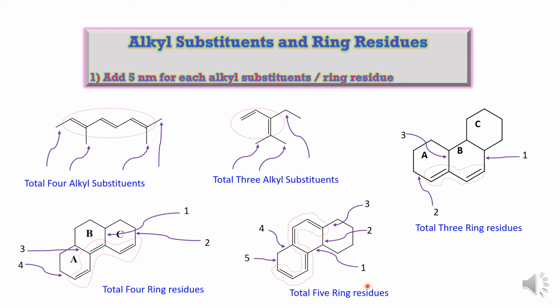So in this way we will get total 5 ring residues for this particular compound. So 5 into 5, that is 25 nanometer. You have to add 25 nanometer to the basic lambda value.